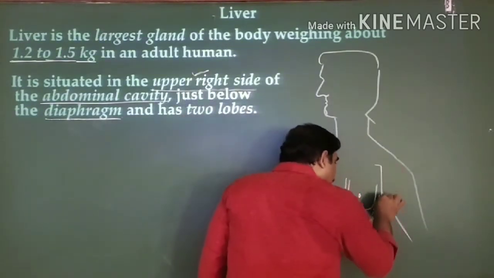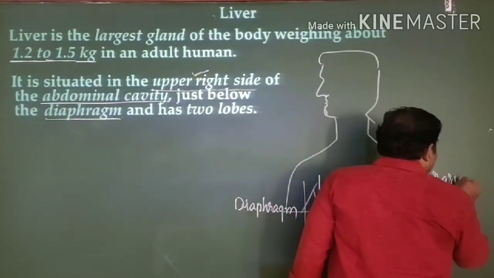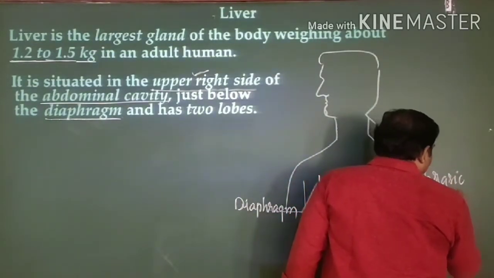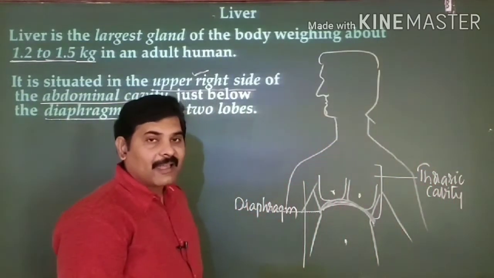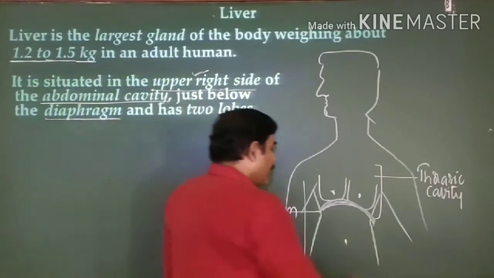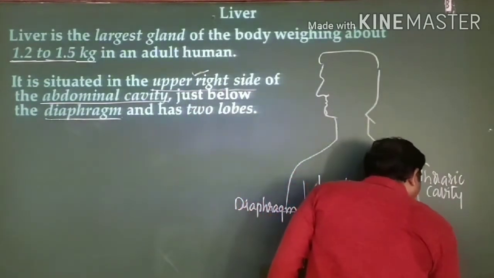This entire upper portion of your body is known as the thoracic cavity. In simple terms, we call it the chest cavity or the chest region. Whereas this entire lower portion is known as your abdominal cavity.